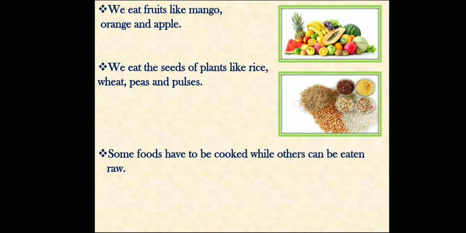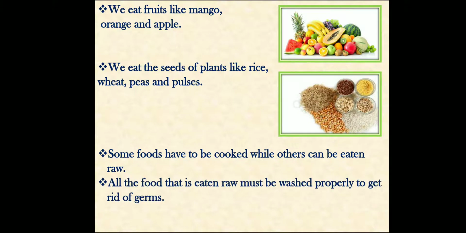Some foods have to be cooked while others can be eaten raw. All the food that is eaten raw must be washed properly to get rid of germs. That means those foods we eat raw, like cucumber, tomatoes, beetroot, we first wash and then eat.